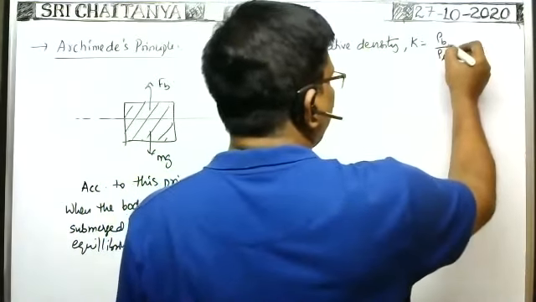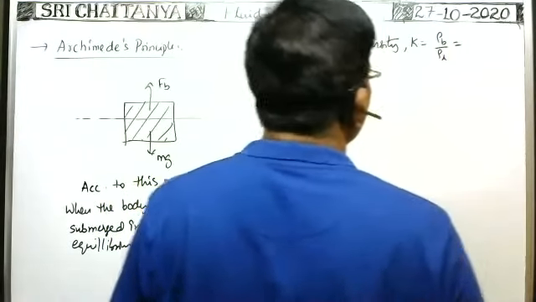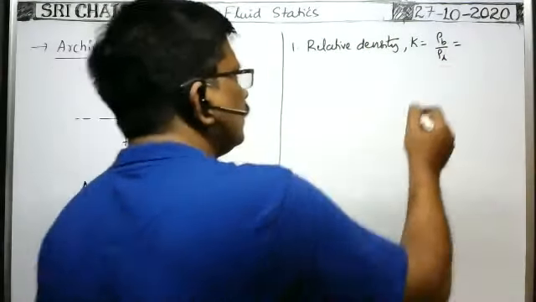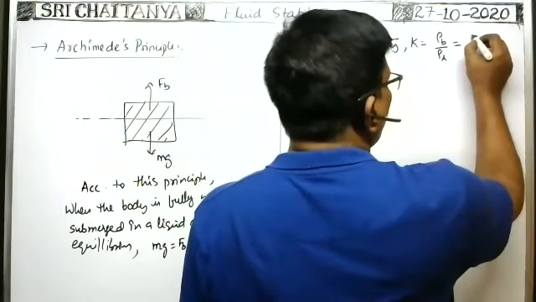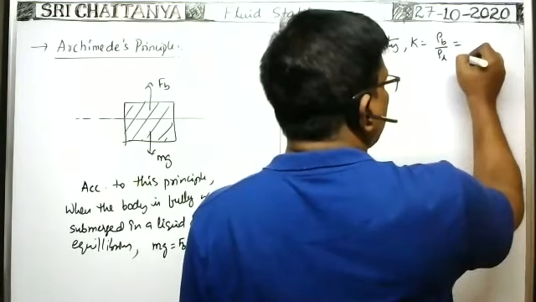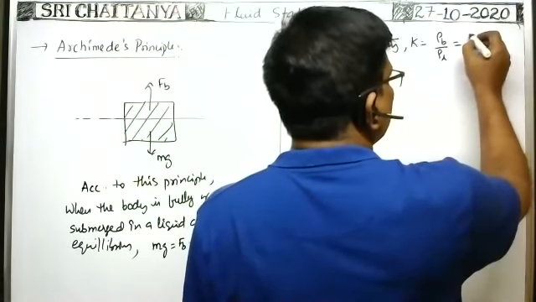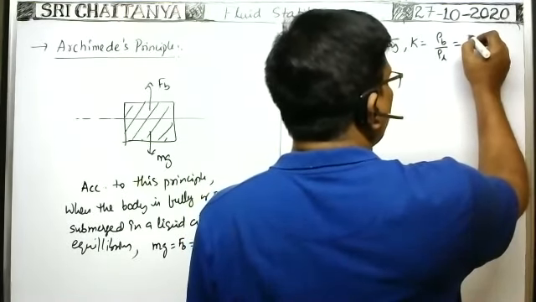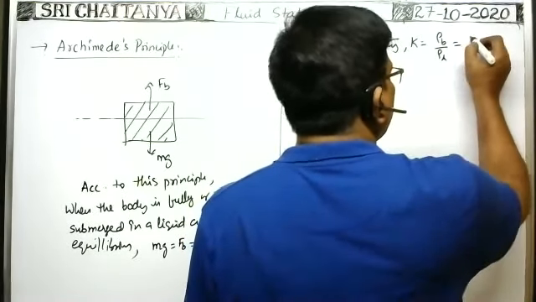Okay, density of the body by density of liquid, we can write, weight of the body by weight of the liquid displaced. If you write, what is the ratio between the weight of the body and the weight of the liquid displaced?